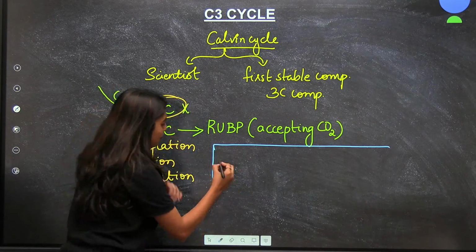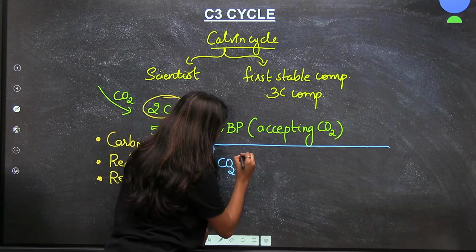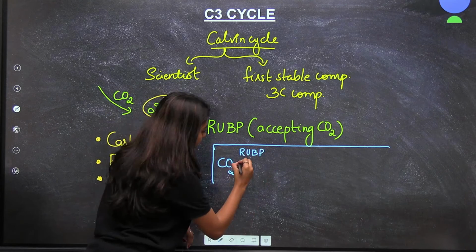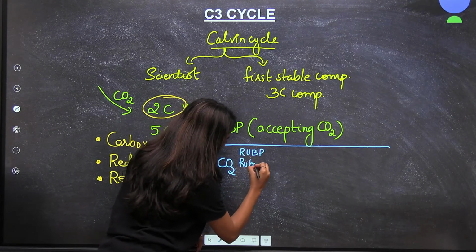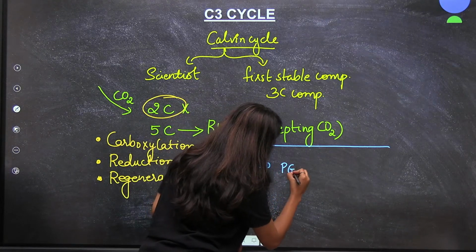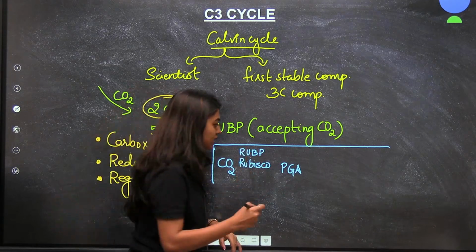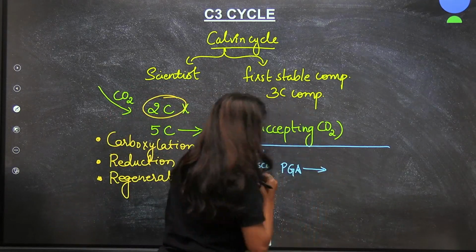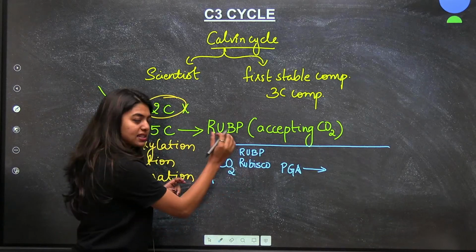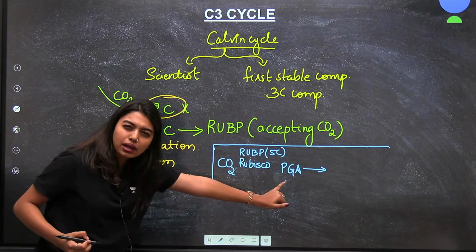Understand, you are taking carbon dioxide from the atmosphere, and it is accepted by your RuBP with the help of Rubisco, and it is going to form PGA, that is phosphoglycerate. Here carbon dioxide was taken. RuBP is a 5-carbon compound, and this 5-carbon compound is going to help to form PGA.